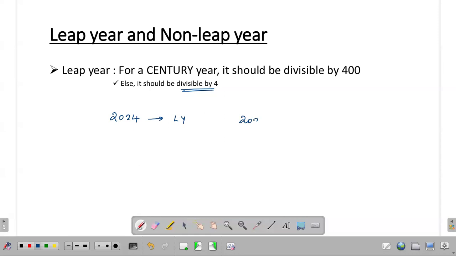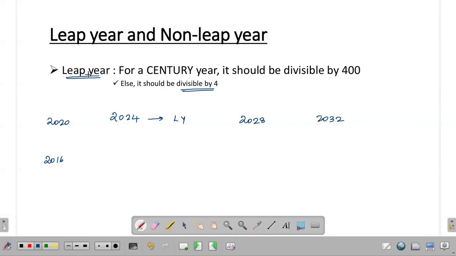Similarly, 2028, 2032, and if we are traveling backwards, 2020, 2016, like that, when we consider all these years, they are not century years, but they all are divisible by 4. So they all are leap years. Okay. So keep this aspect in mind to check whether a given year is a leap year or not.